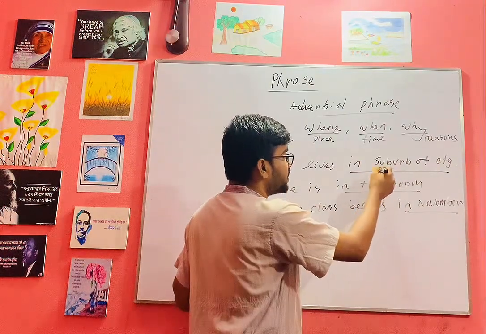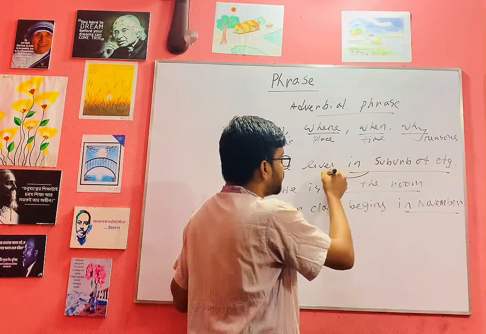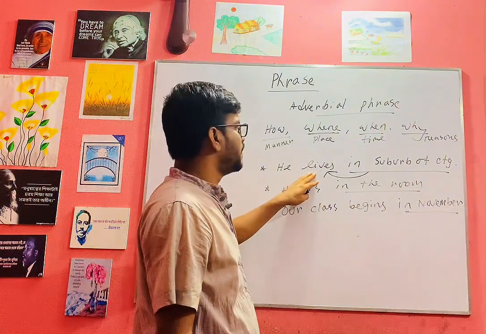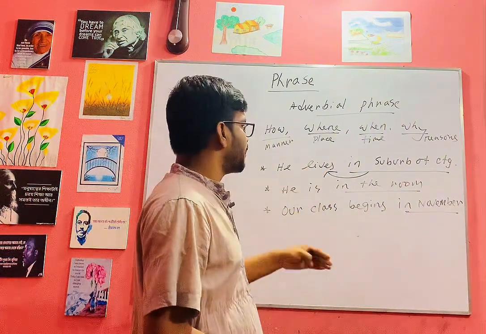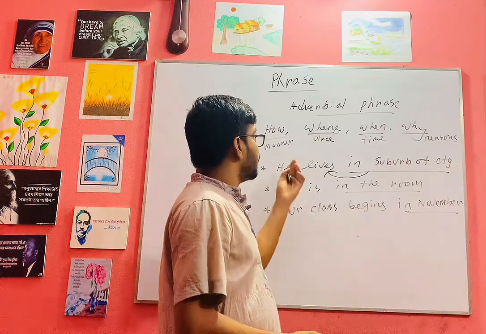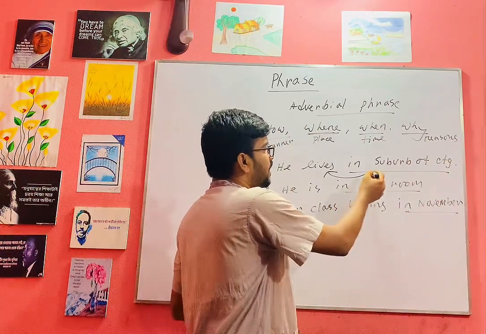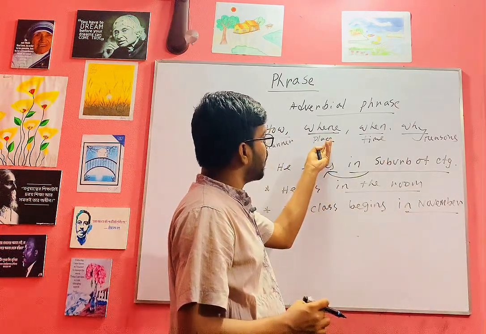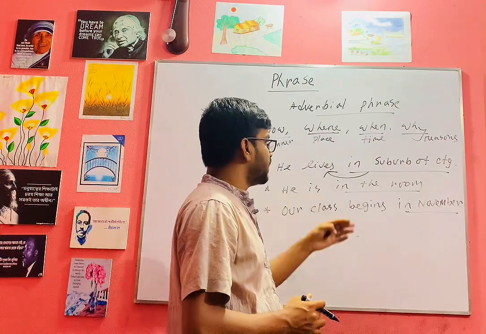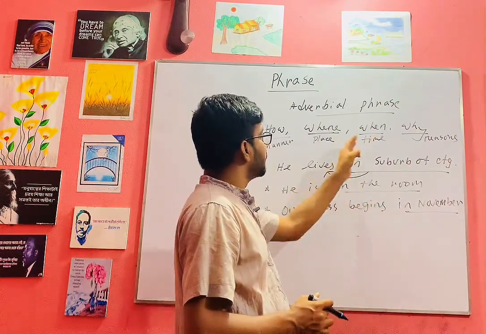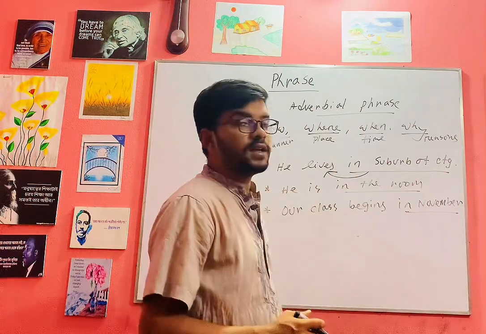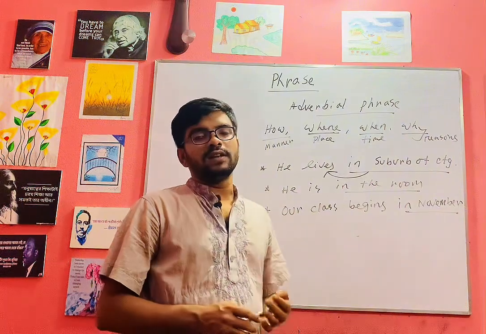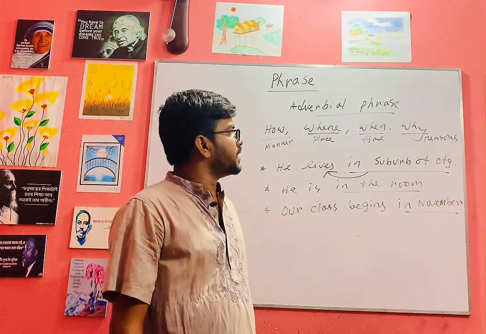In this phrase, it modifies "lives," that is a verb. We know that an adverb modifies all the parts of speech. Here, when a phrase modifies the verb, it must be an adverb. And here "suburb of city" also indicates a place. Where and when indicate an adverb. "In the room" is place, "in November" refers to time, that is why it is an adverbial phrase. I think those who are watching this phrase class can understand easily.